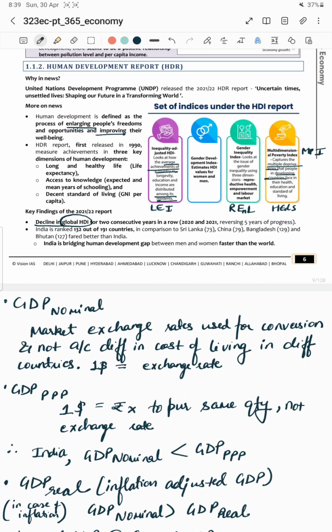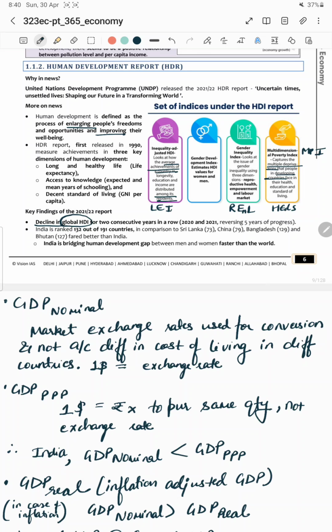The fourth index is MPI, which is the Multi-Dimensional Poverty Index. It captures poverty in developing economies on 3 parameters: health, education, and standard of living. So this report has key findings: the global HDI has declined for 2 consecutive years, 2020-21, which reversed 5 years of progress.